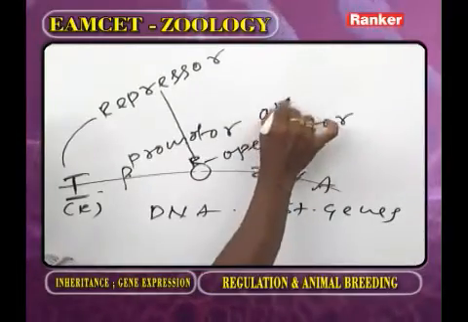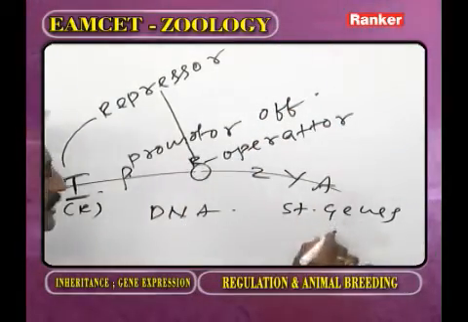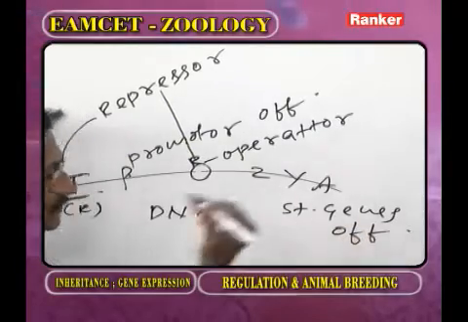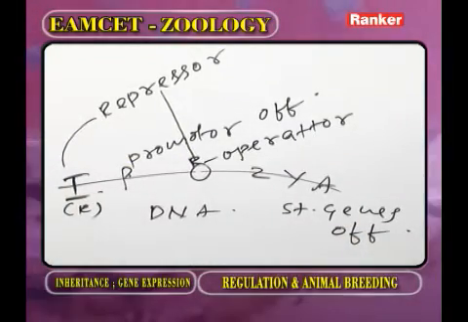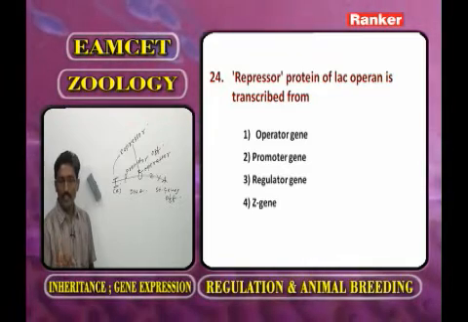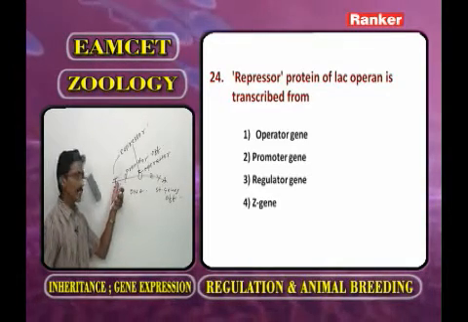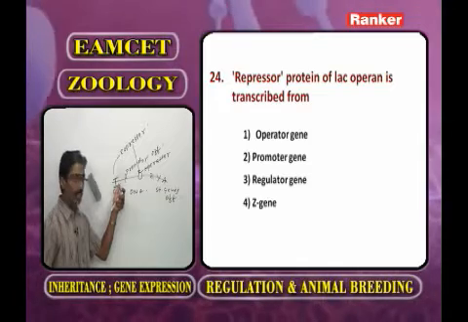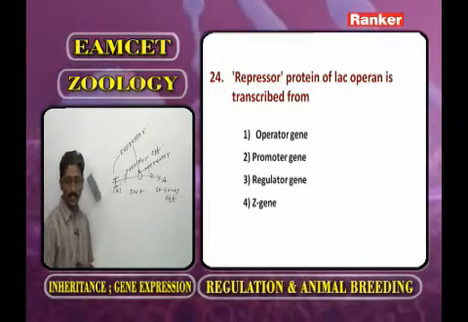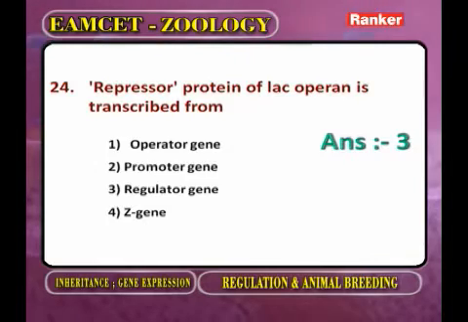Operator off. Whenever operator is off, the structural genes do not work. They are also off. Now here, a repressor protein of lac operon is transcribed from the I gene, inhibitor gene or regulator gene. So the answer is given, next question.